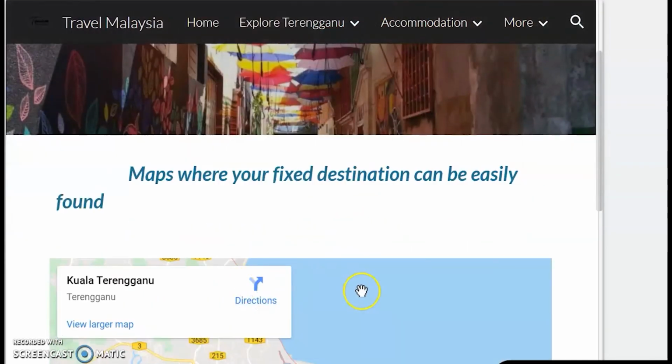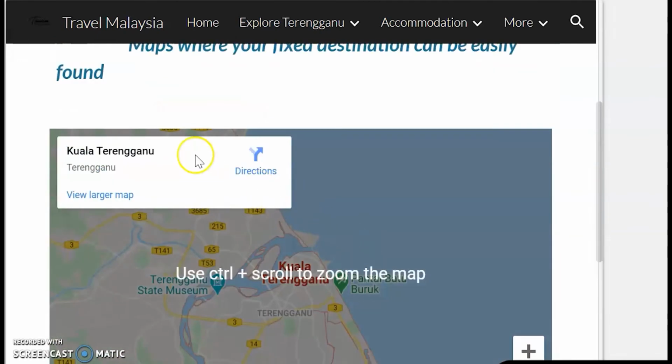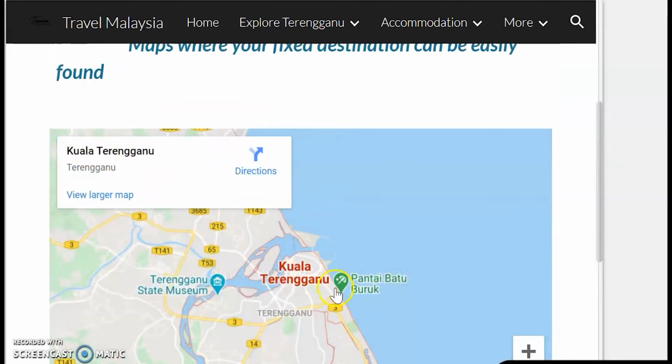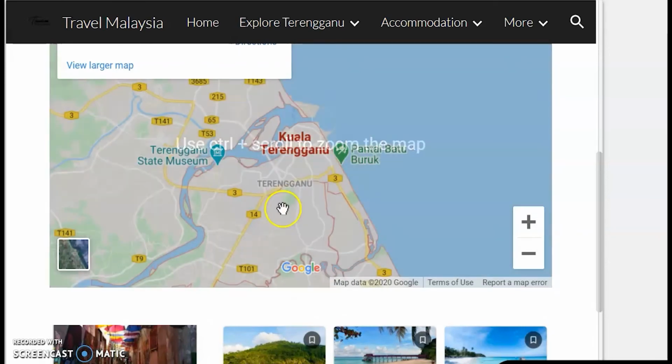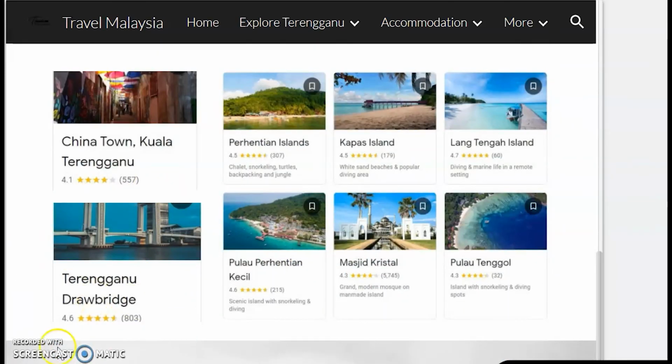I insert this link from Google Maps, which shows the Terengganu locations. You can easily find the locations, and here I describe and rate the most visited places in Terengganu, like the most beautiful and most famous places in Terengganu. So that's all my part.